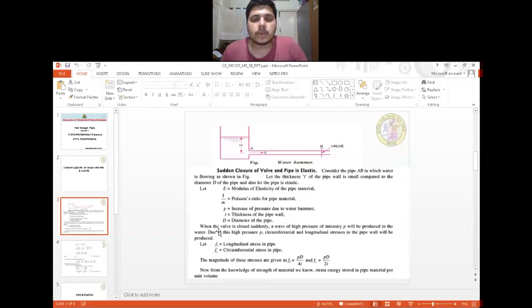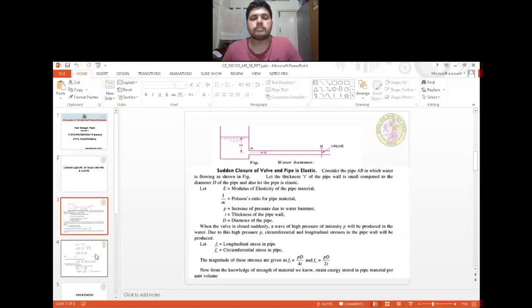When the valve is closed suddenly, a wave of high pressure of intensity P will be produced in the water. Due to this high pressure P, circumferential and longitudinal stress in the pipe wall will be produced. Let Ft be the longitudinal stress in the pipe, Fc the circumferential stress in the pipe. The magnitudes of these stresses are given as Ft equals Pd by 4t and Fc equals Pd by 2t.